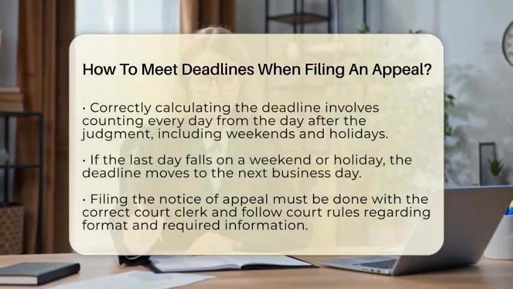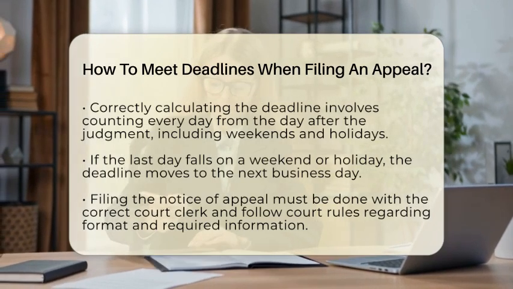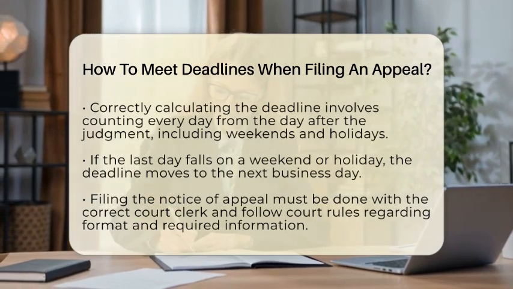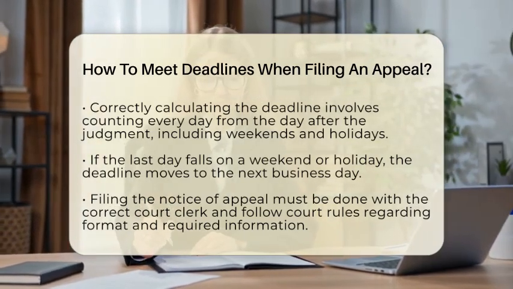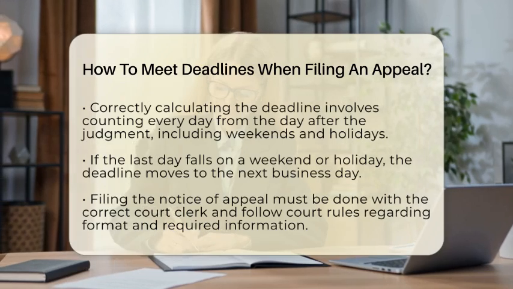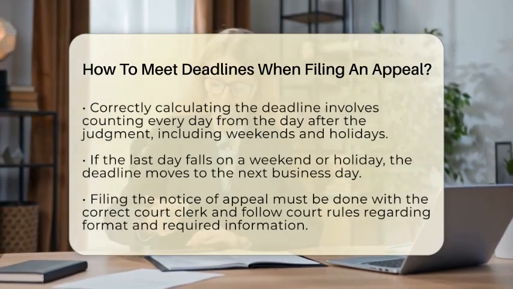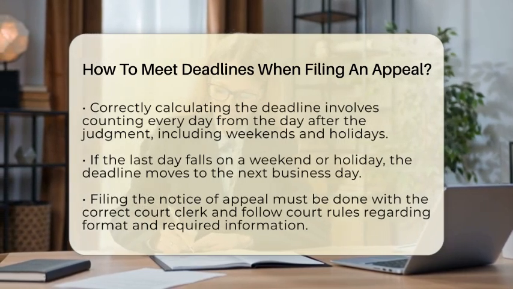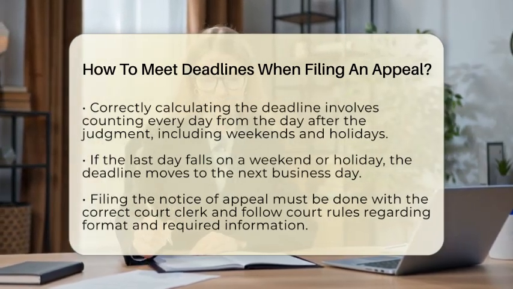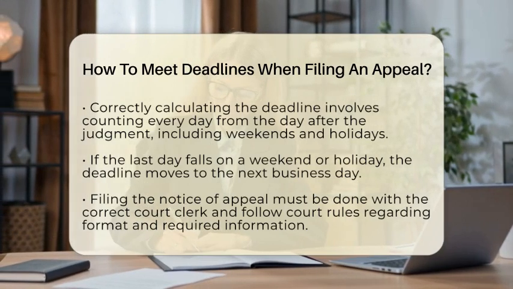Once you know the deadline, file your notice of appeal with the correct court clerk. Usually, this is the district court clerk. Make sure your notice follows the court's rules about how it should look and what information it must contain. Submitting the proper form on time is essential for your appeal to be accepted.